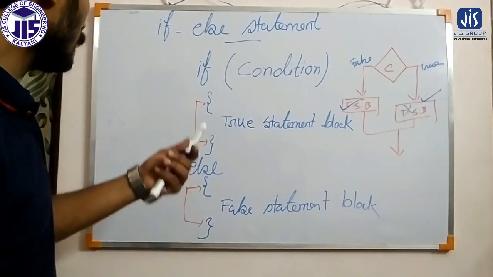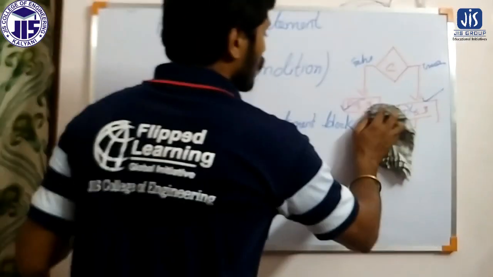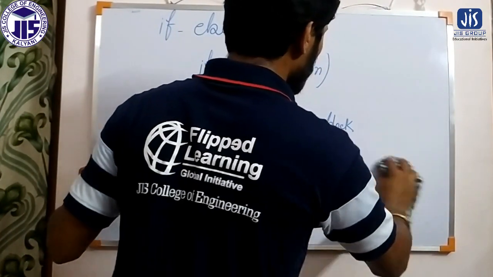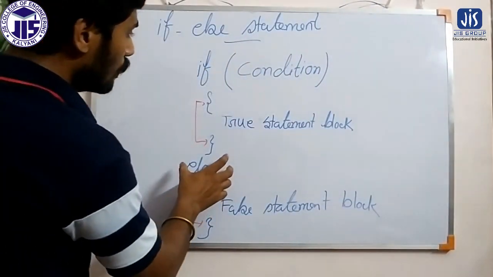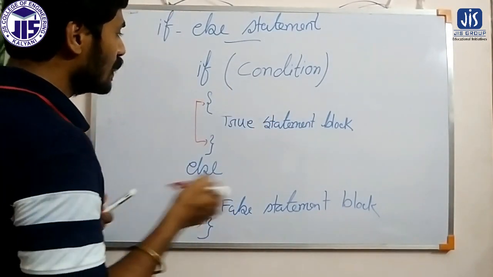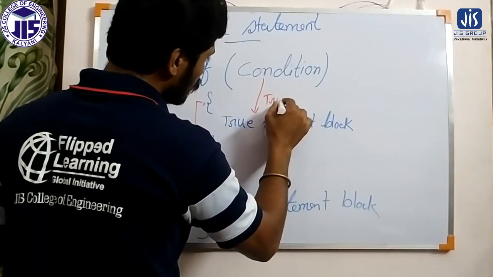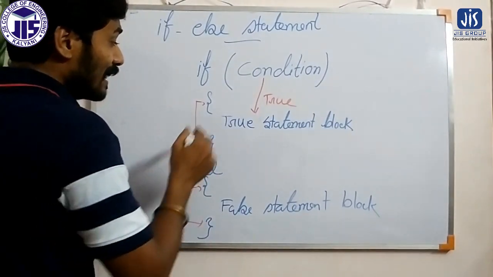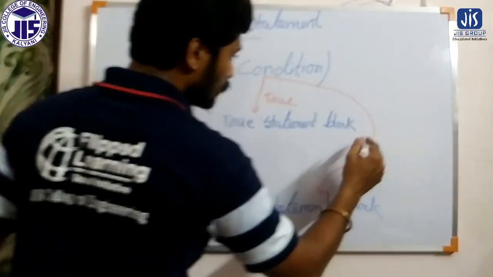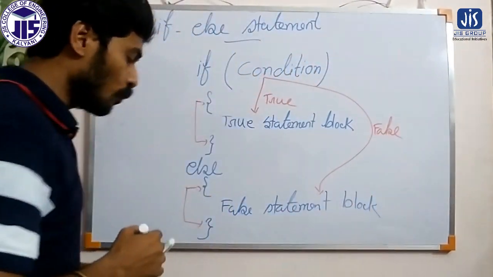So here one important thing that we want to say is, what basically is else? Else means, as per the flowchart, the false statement block. That means if the condition that we are applying here is true, then it will execute. And if this condition is false, then the false statement block will execute.